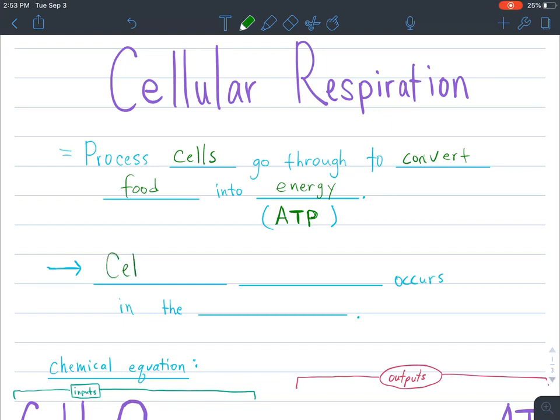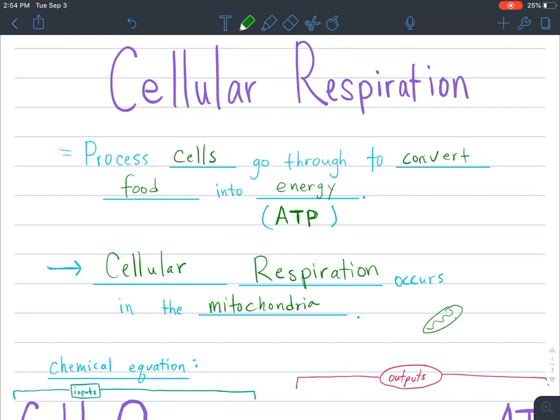So cellular respiration occurs inside of the mitochondria. Now this is kind of like photosynthesis in a way. Photosynthesis is how plants get energy. Well, the opposite of that is cellular respiration. That's how animals get their energy. Photosynthesis happens inside of the chloroplast in a plant cell, and cellular respiration occurs inside the mitochondria in an animal cell.